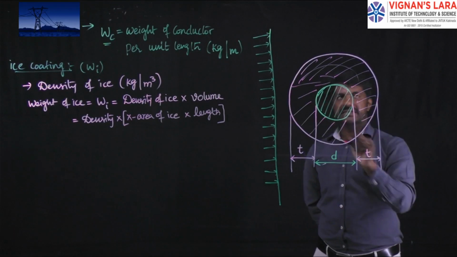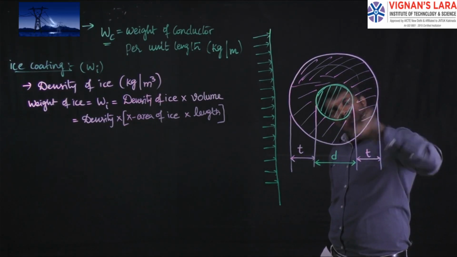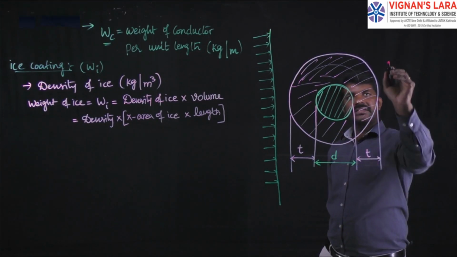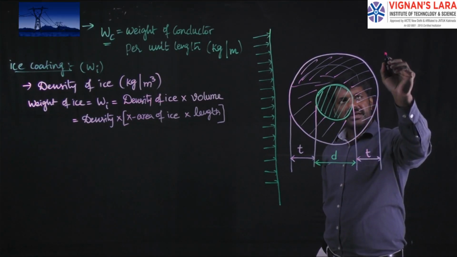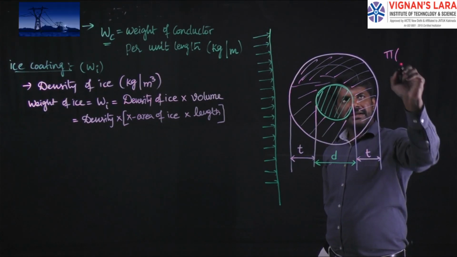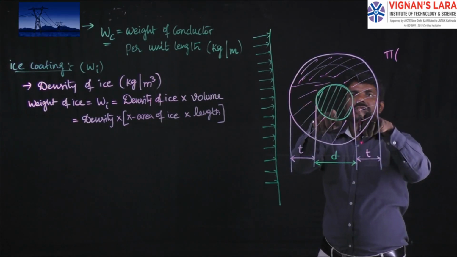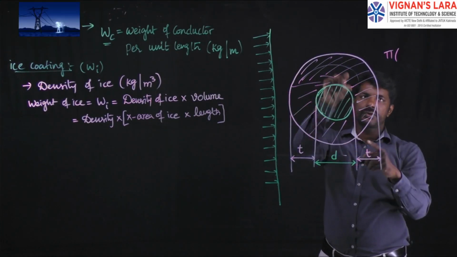So that cross sectional area you have to identify, that is area of outer circle minus area of inner circle. So what is the formula? Area is equal to pi d square by 4. I mean to say that the outer circle is with the total diameter of the conductor including ice.